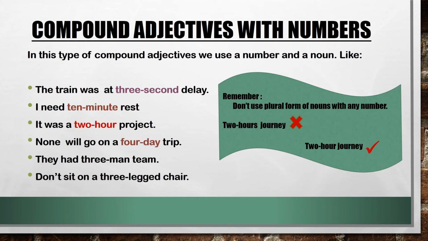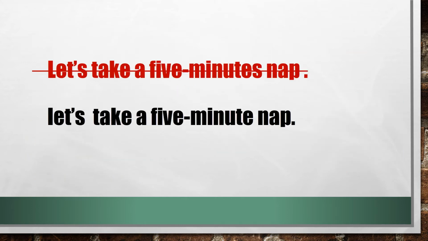We do not say 2 hours journey, we always say 2-hour journey, because here these are compound adjectives, these are not the separated ones. So let us see an example of it. Let's take a 5-minute nap. Which one is the right one? Let's take a 5-minute nap. Absolutely right. Let's take a 5-minute nap is the right one, not 5 minutes. This is the wrong example, that is why it is being cut.